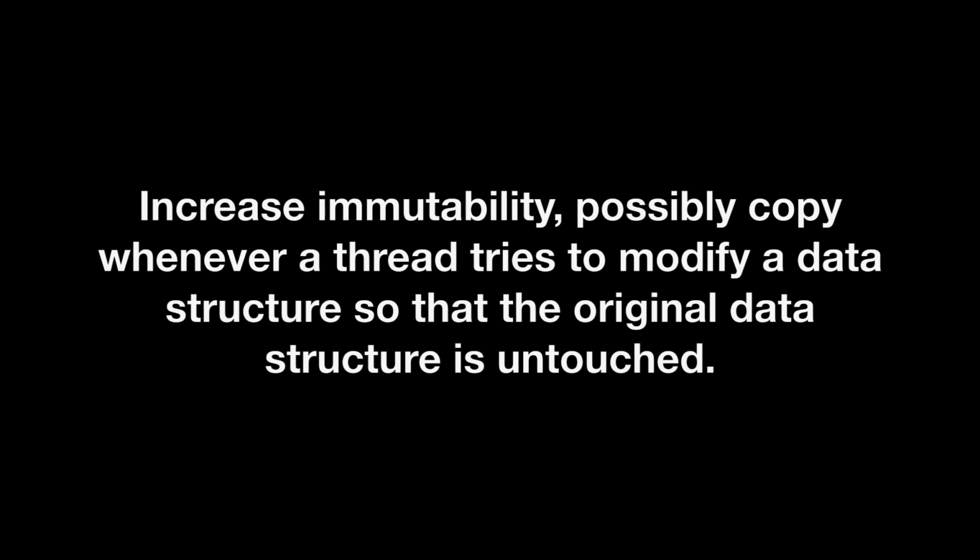Increase immutability, possibly copy whenever a thread tries to modify a data structure so that the original data structure is untouched. CopyOnWriteArrayList is such a class in Java. It copies its internal array on mutable operations like add, set, etc. It should be used in such cases where the list is rarely modified and often traversed. Do not lock the entire object or entire class itself. Use lock striping or lock splitting if possible.